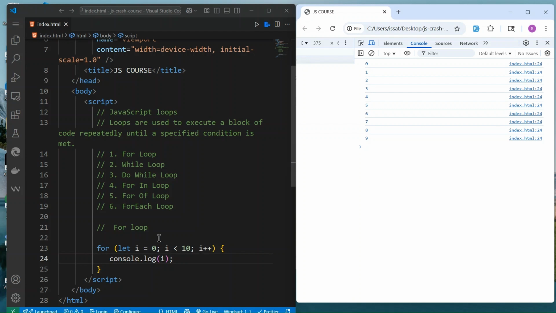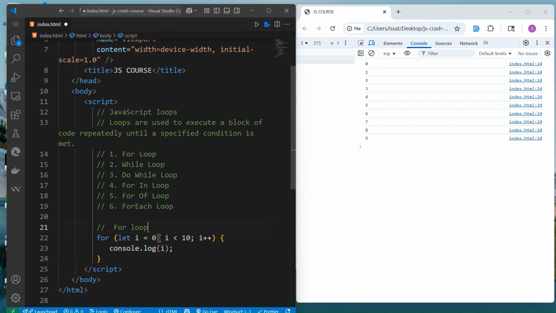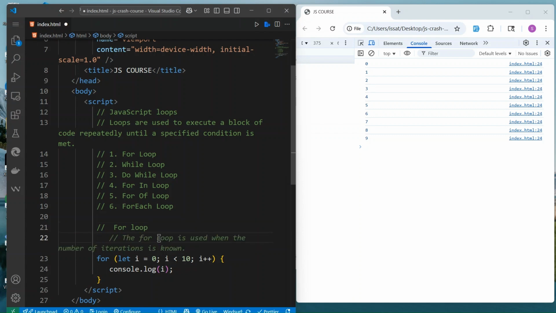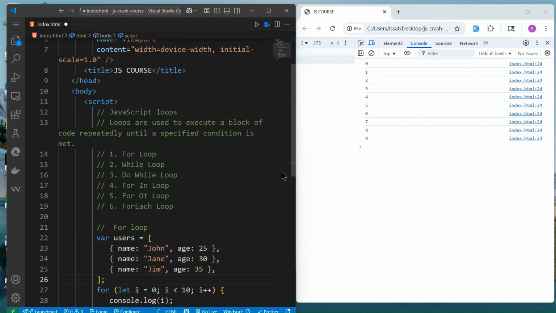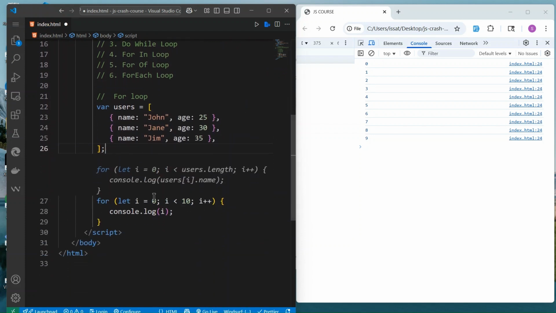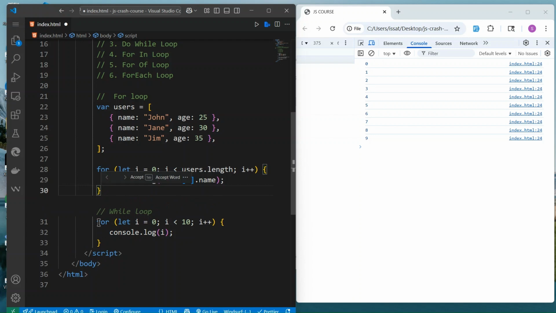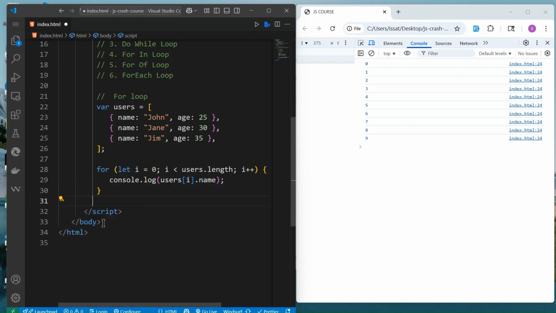We can explore the same thing. Since we have seen the loop and we have seen the array, we can do var users is equal to a list of users. Okay, so these are users.